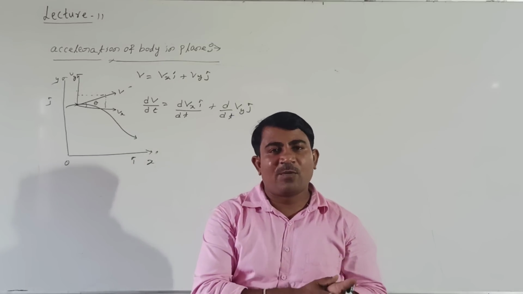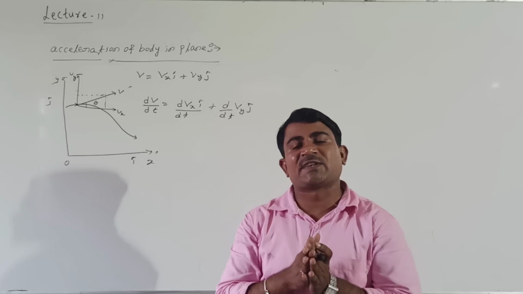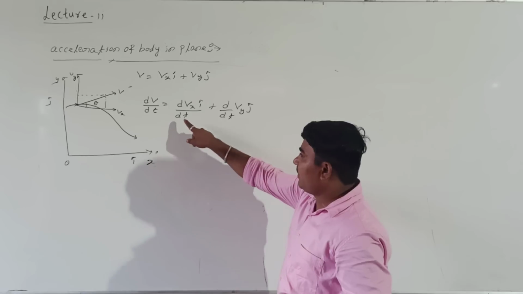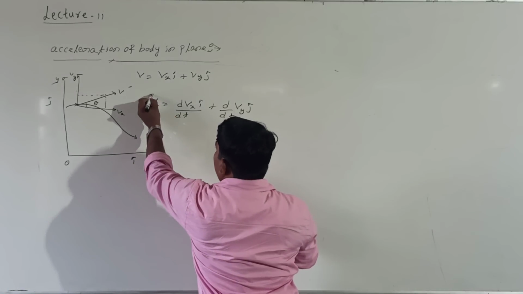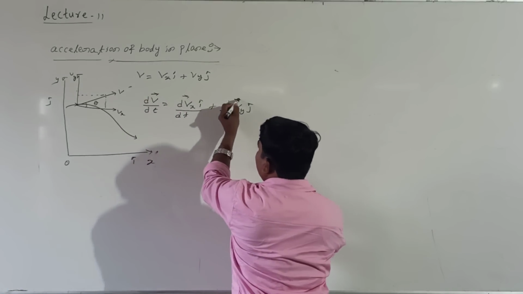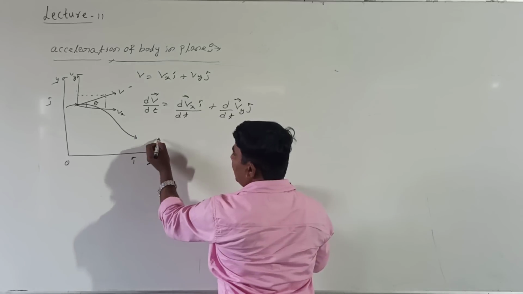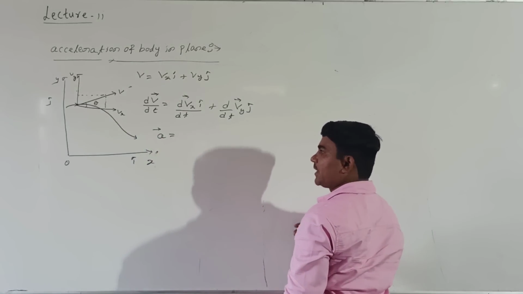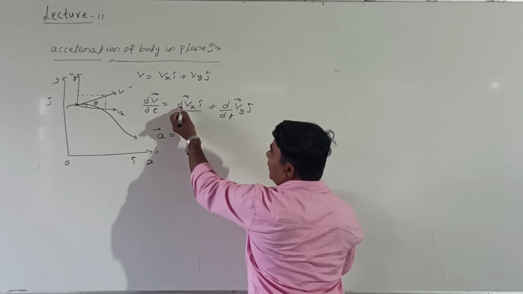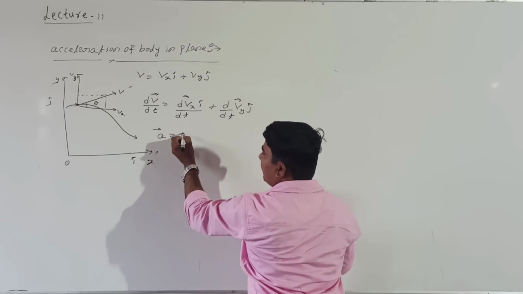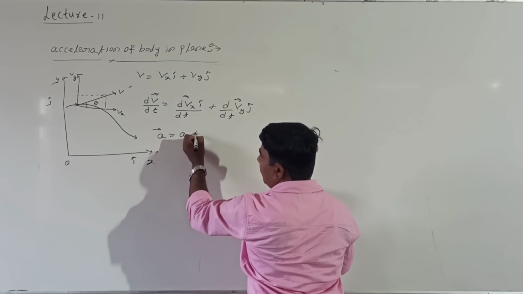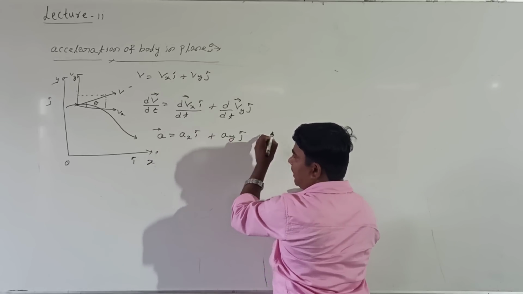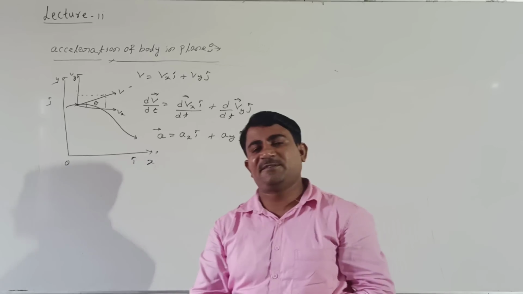Students, we know the definition of acceleration. Acceleration is the rate of change of velocity: del v, change in velocity, by del t, change in time. It is a vector quantity, right? Del v by dt is what we call a. Here dvx by dt, change in velocity by change in time, is acceleration along the x-axis, and this is acceleration along the y-axis, right?